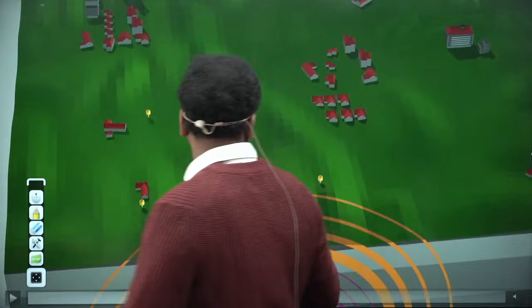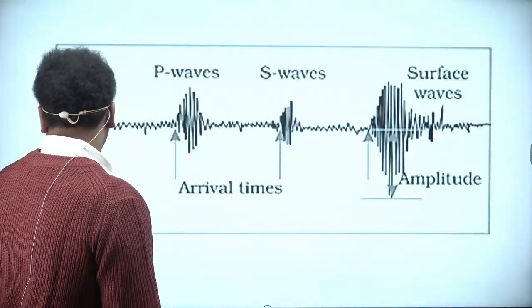These P waves travel faster and S waves travel later. And P waves can travel through solid, liquid and gases also. And S waves can only travel through solid. Right? Clear? These are the characteristics. Which travels faster? P waves. Which travels slower? S waves. So see here.